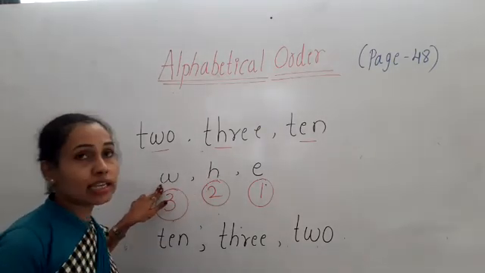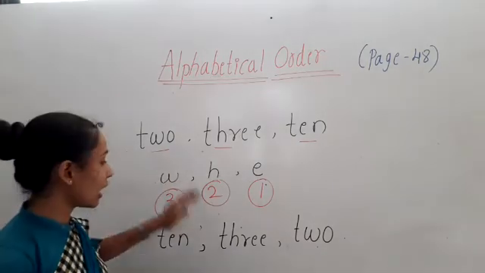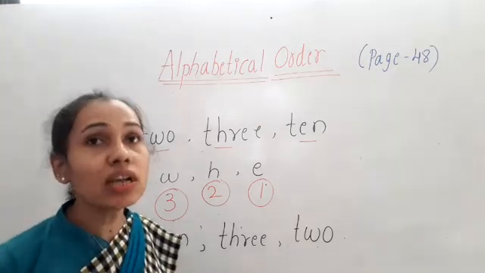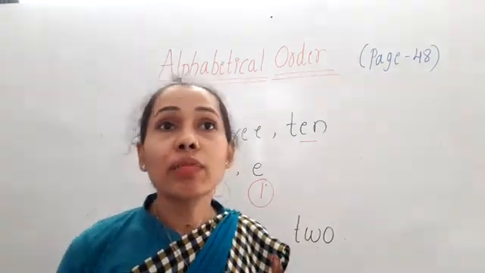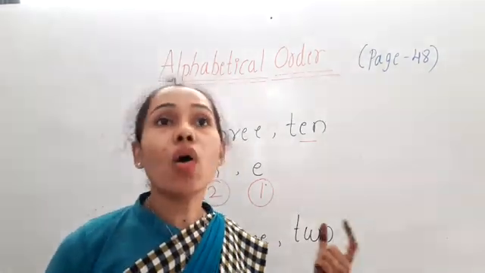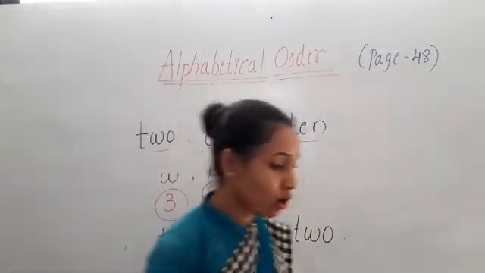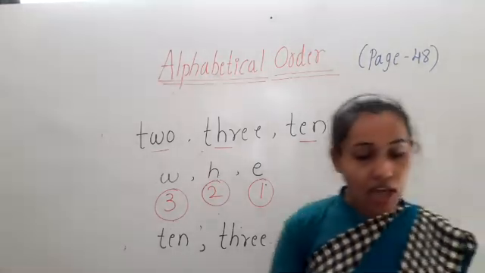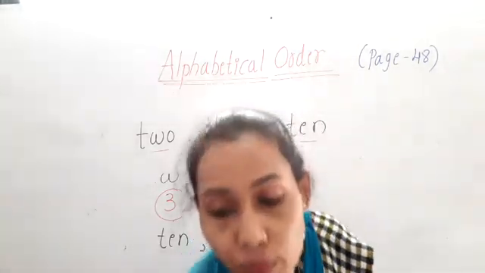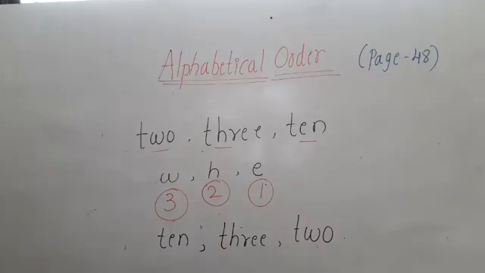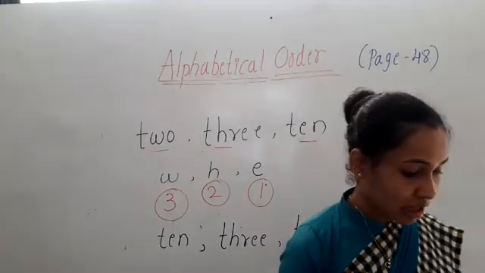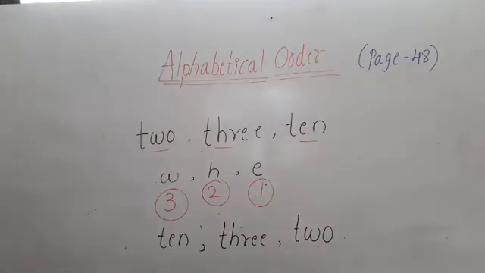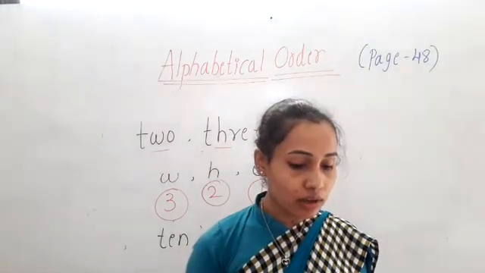So what do you mean by alphabetical order? Alphabetical order is the arrangement of the letters in a proper order. Okay, children.